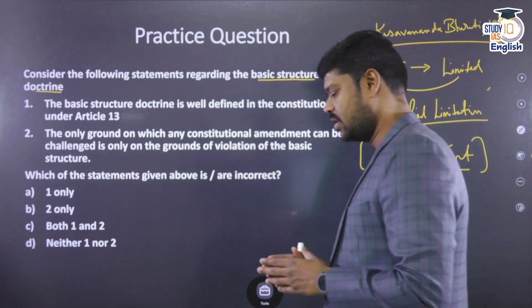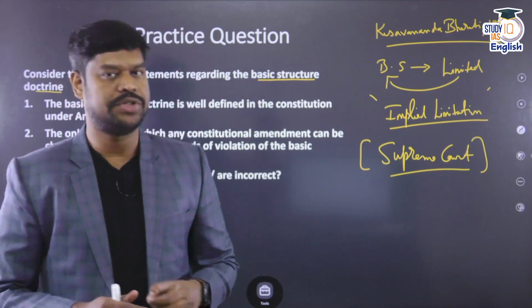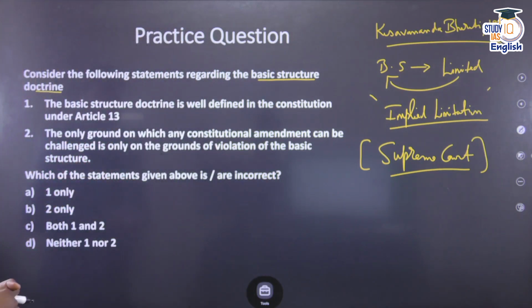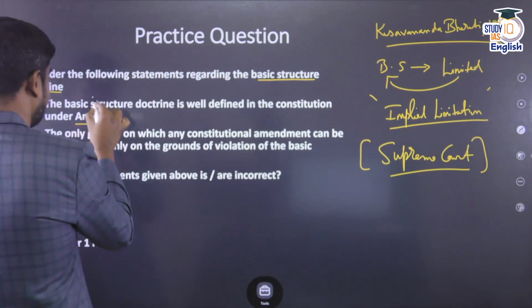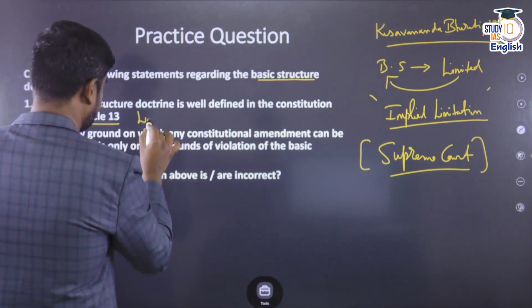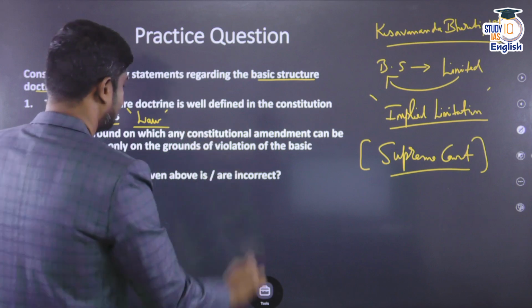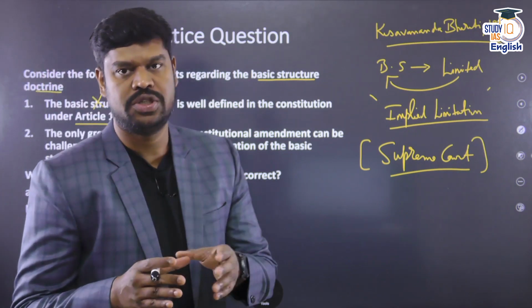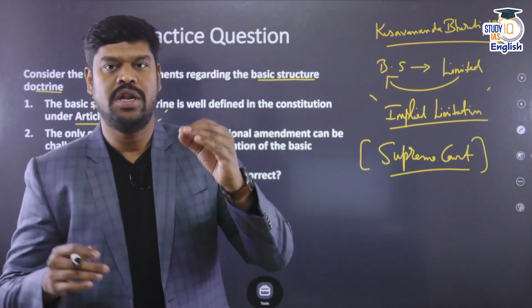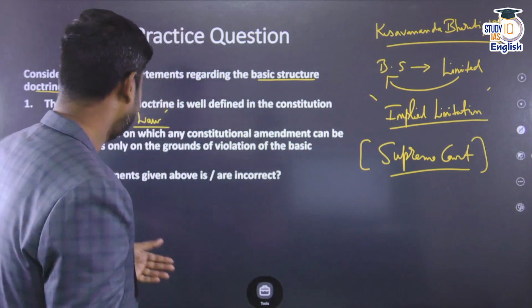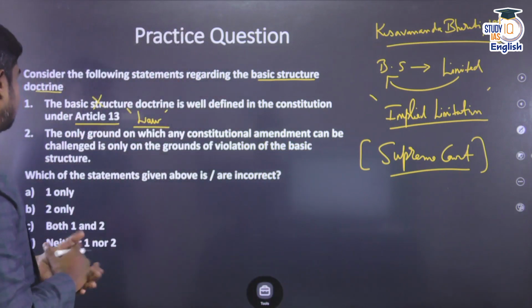So with this information, let us go to the question. Statement 1, the basic structure doctrine is well defined in the constitution under Article 13. No. Article 13 does not define what the basic structure is. In fact, Article 13 defines what is law, what constitutes law under Article 13 of the Constitution. And if you look into that, it is also distinguished by the Supreme Court that an ordinary law is different from a constitutional provision under Article 13 of the Constitution. So anyway, it does not define the basic structure.